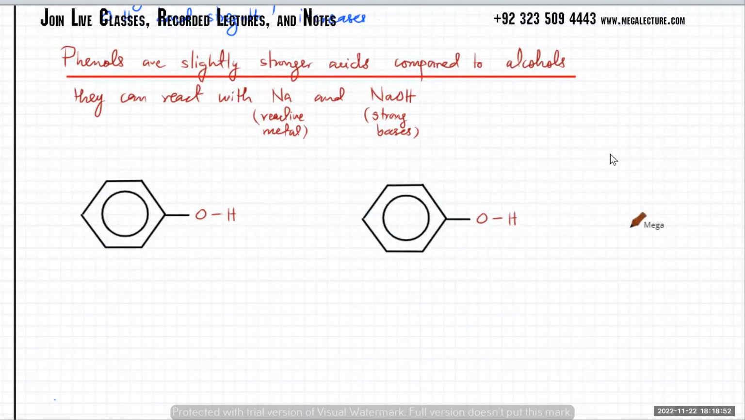So it will ionize more, and this H leaves, leaving behind oxygen with its electrons. And it's a reversible process, so both forward and backward reactions can take place. That's the reversible sign.